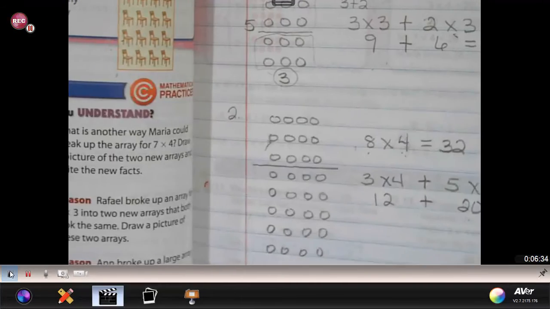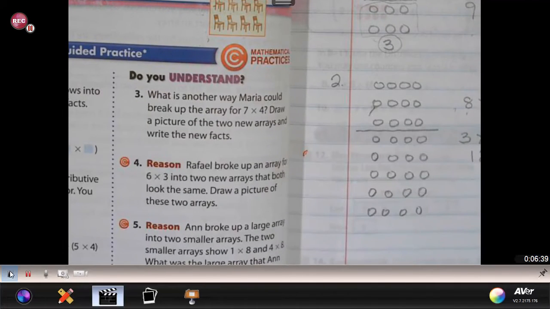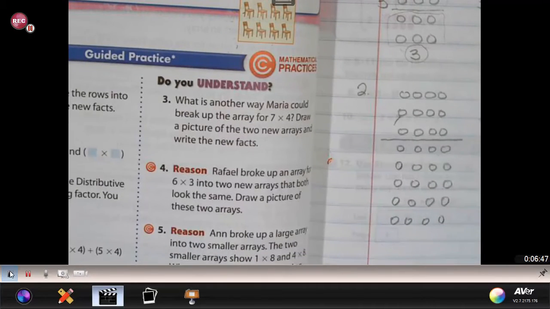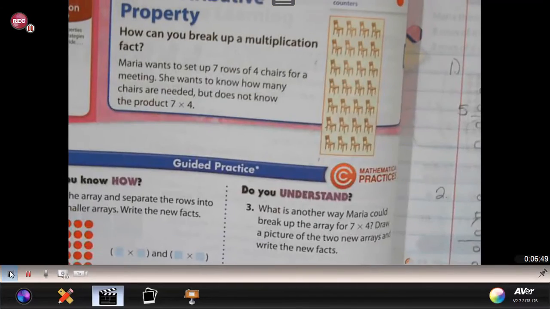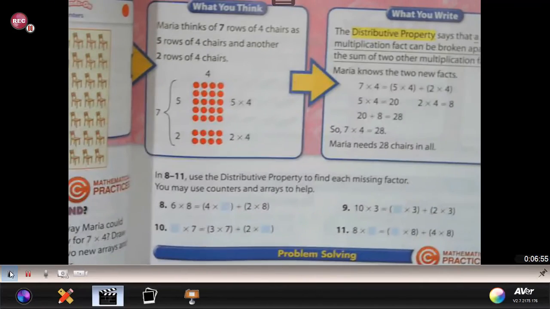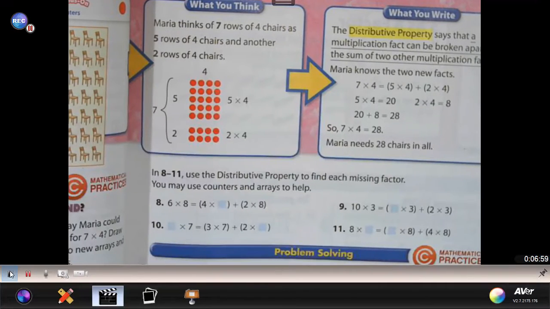Now, looking at number 3, it says, what is another way Maria could break up the array for 7 times 4, which is this one up here at the top. This is the one that we started with. And it's asking, instead of the 5 rows and the 2 rows, which would be what they're showing you here, how else could you break up the 7 times 4?